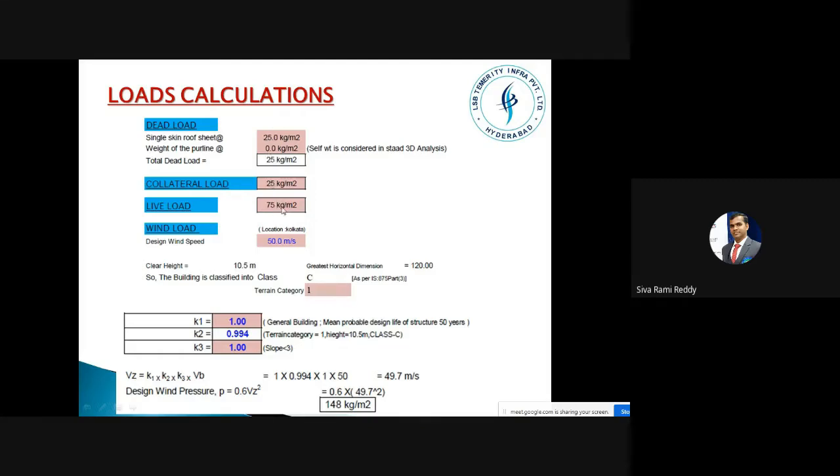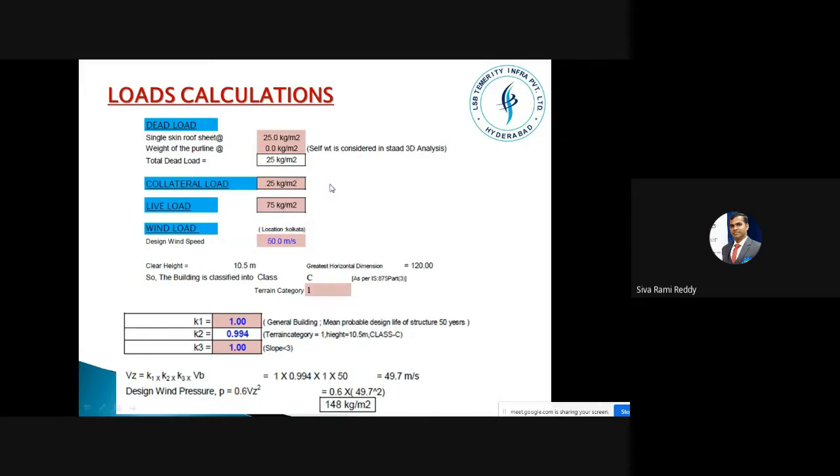When you check all these loads, like dead loads, collateral load and live load, all these loads are very insignificant compared to the loads usually acting in an RCC structure. An RCC structure will have very huge loads. In the case of a steel structure, these loads are very nominal. So from this statement we can conclude the vertical loads transferring from the structure are very small. That is why we have to be much more careful about the connections, because the load is very small and there are possibilities to lose the connections easily.